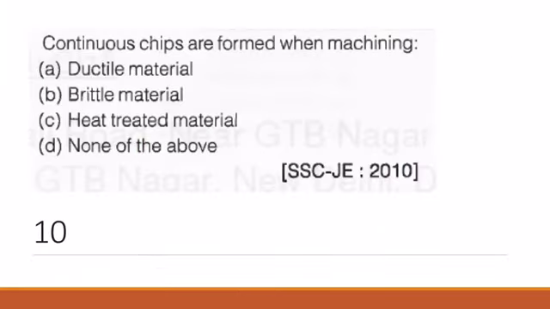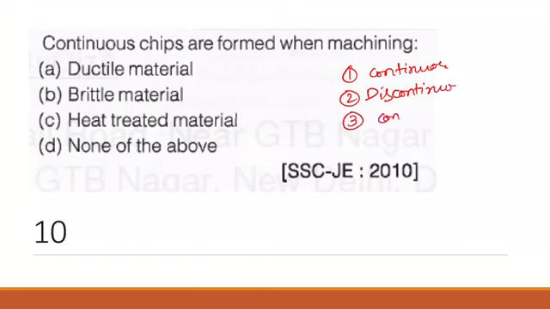Then next question, question number 10, discontinuous chips are formed when machining. Now you know there are three types of chips formed when machining. First is continuous, right? Continuous. Second is discontinuous. Third is continuous with built up edge. Built up edge, right?